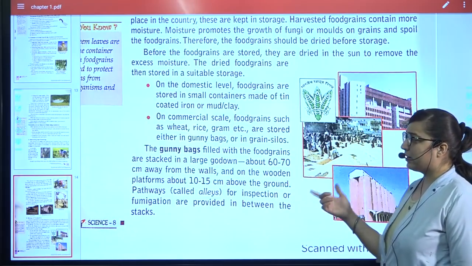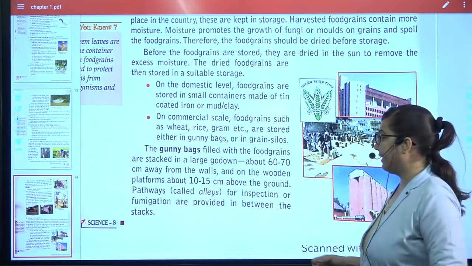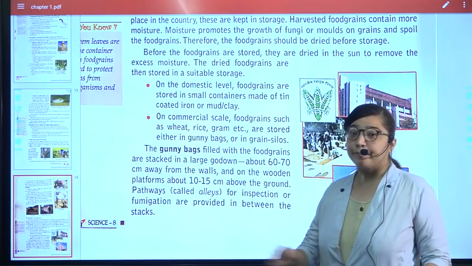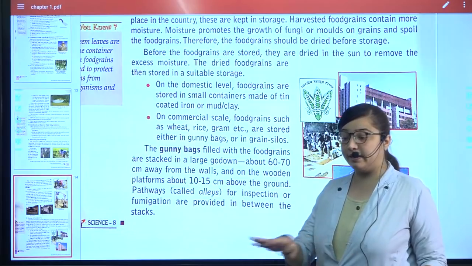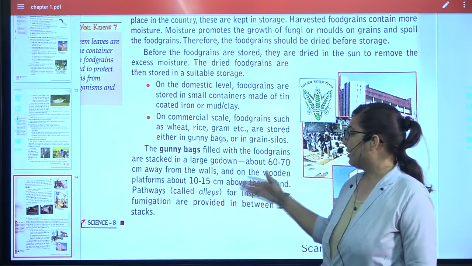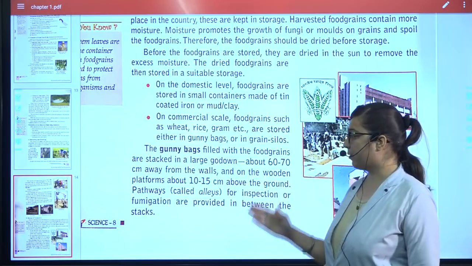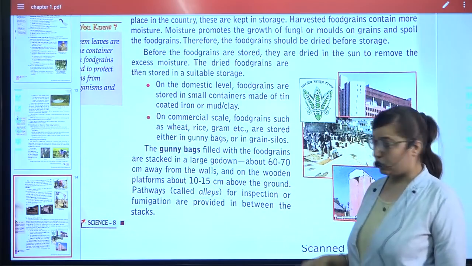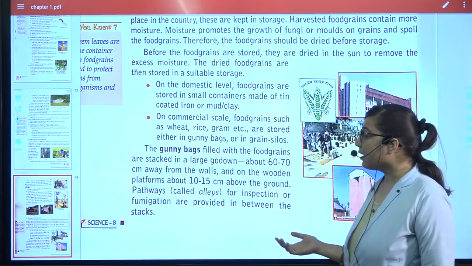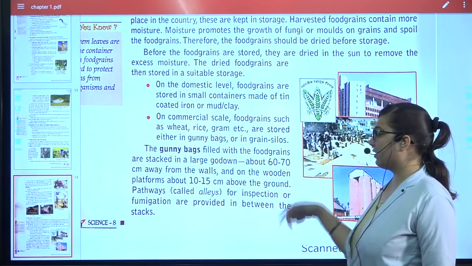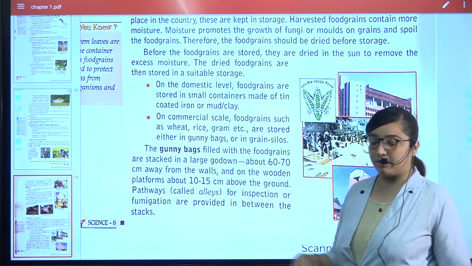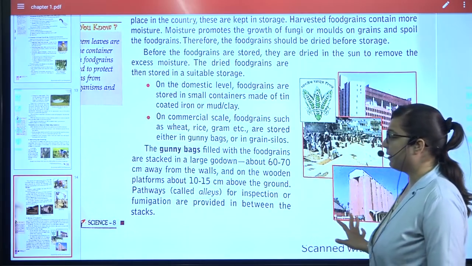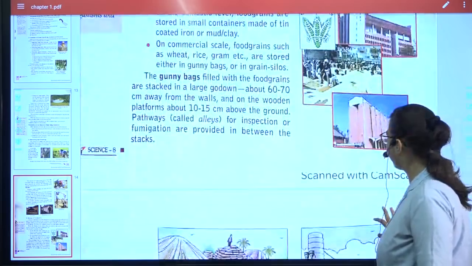When gunny bags are filled, they are not kept directly near the wall or directly on the floor. They are stored 60 centimeters away from the walls and about 10 to 15 centimeters away from the ground. The pathways called alleys are used so that from that pathway the fungicides and everything can be applied in between the stacks.